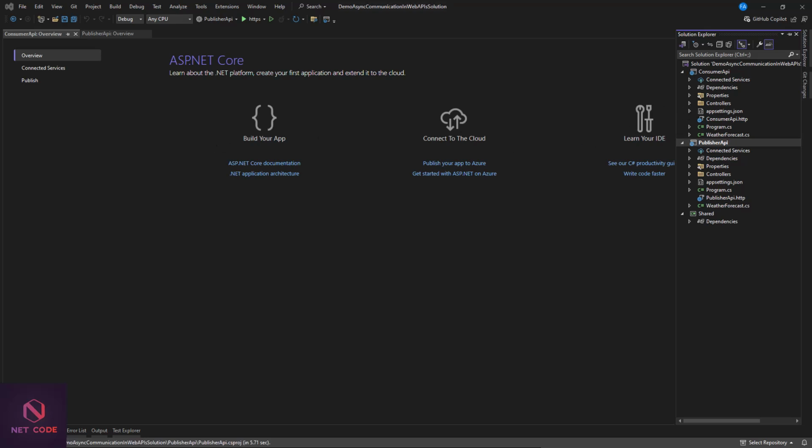Now, since we are going to be using the MassTransit and RabbitMQ for both APIs, we need to install them. But I have the package reference already, so I'm going to just reload the project, offload it, and I reload it, and that is all. But if you don't have it, you can just right click on dependencies, then go to manage NuGet packages for both projects.